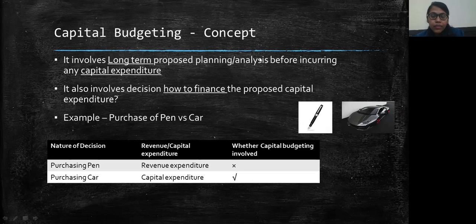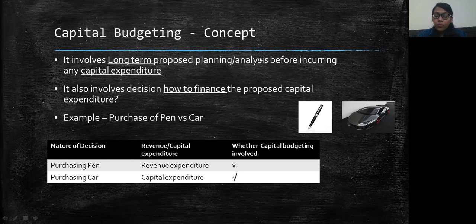On the other hand, the amount involved in purchasing a car is huge, significant, at least 5 to 10 lakh rupees minimum. And how often do you purchase a car? You purchase a car once in 5 years or once in 10 years, not more than that. So what we understand from this example is that the purchase of a car is a capital expenditure. Why? Because the amount involved is significant, and secondly, this expenditure is not done on a regular basis. It is done once in a while.